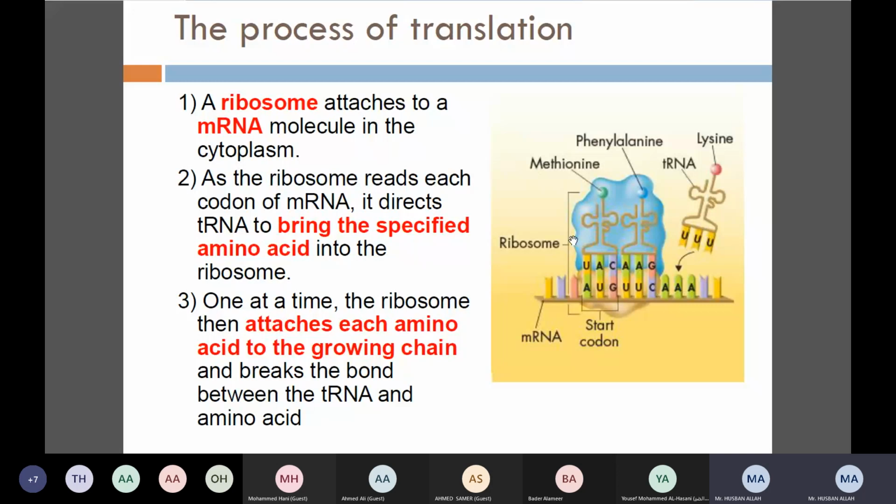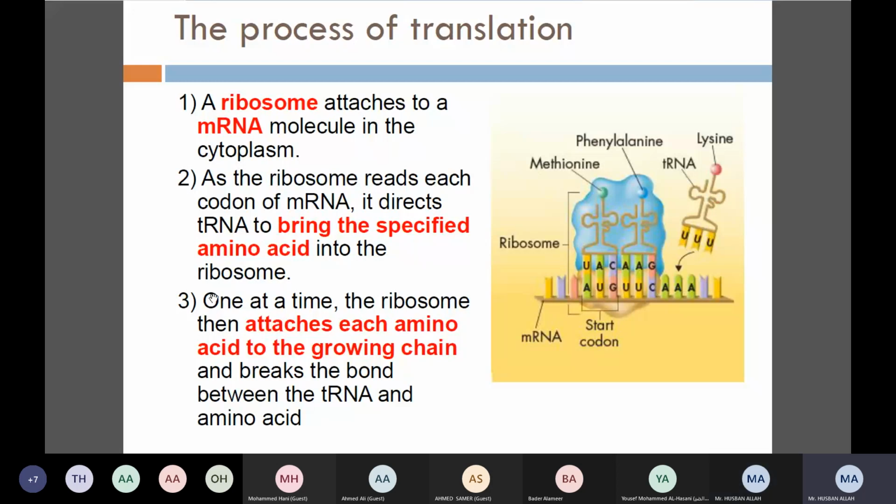So AUG is read by what? AUG is read by the ribosomes, right? And the ribosome knows that AUG stands for what? AUG codes for methionine, which is the start codon. So it will give a message to the transfer RNA to take methionine and bring it to this point. Right? So when it attaches, the transfer RNA will release back, and the amino acid will be there. From here, protein synthesis will start, which is methionine.